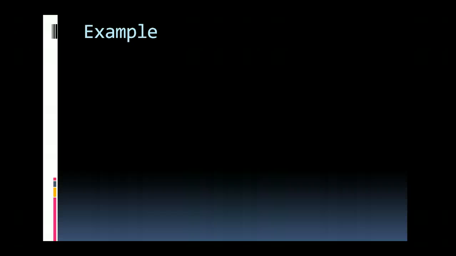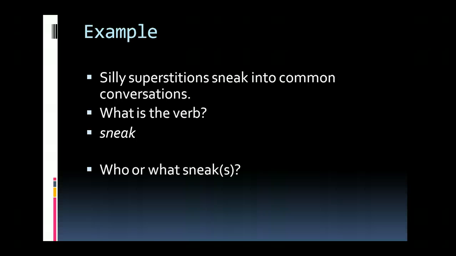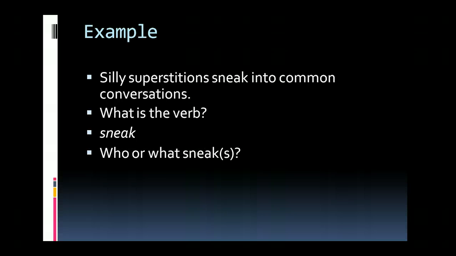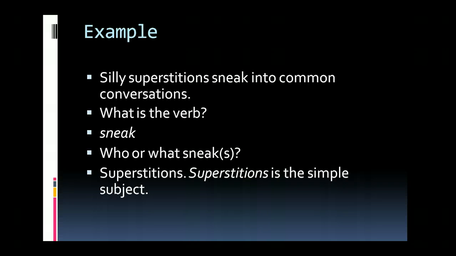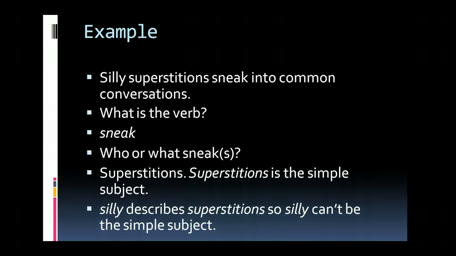A couple examples. First, silly superstitions sneak into common conversations. So you start by saying, what's the verb? Well, I'm looking for an action verb, and I see the word sneak. That's going to be our verb. So we ask the question, who or what, followed by the verb. In this case, who or what sneaks? Is it silly or superstitions? Well, superstitions sneak. And so that's a simple subject. Silly is just a describing word. It's describing superstitions. And describing words can't be your simple subject.